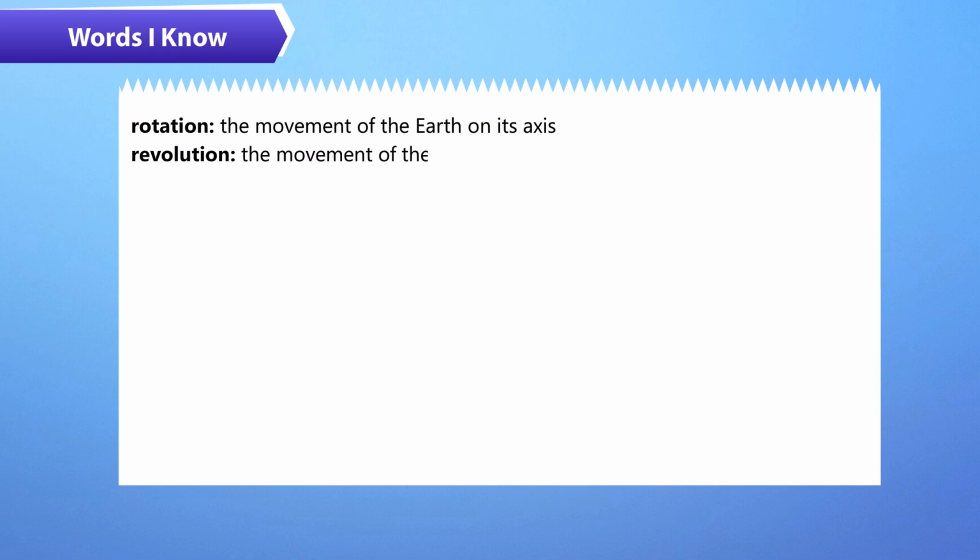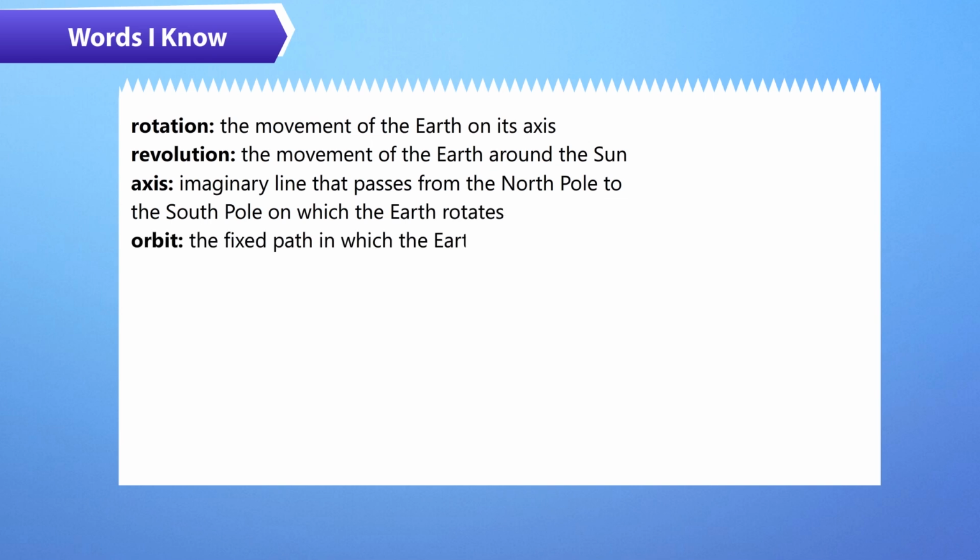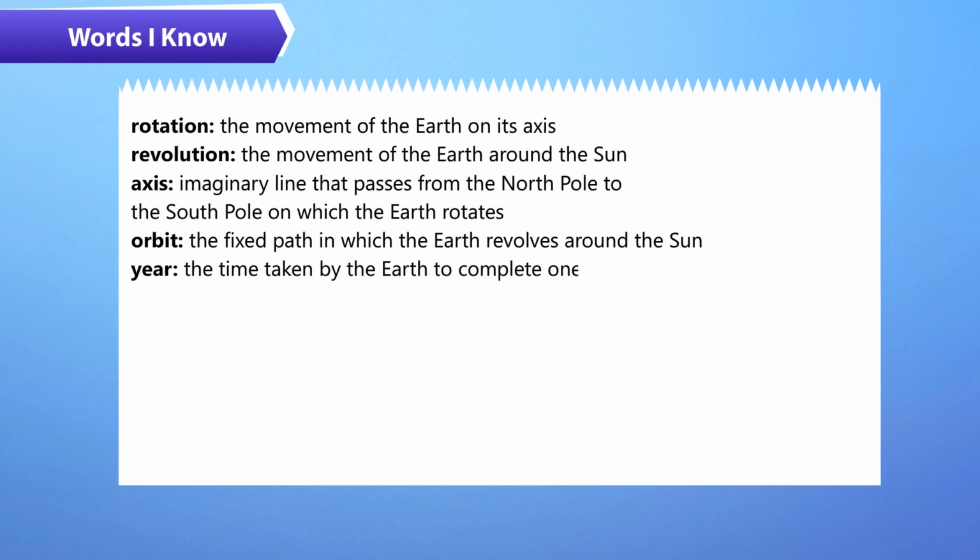Words I know. Rotation, the movement of the earth on its axis. Revolution, the movement of the earth around the sun. Axis, imaginary line that passes from the north pole to the south pole on which the earth rotates. Orbit, the fixed path in which the earth revolves around the sun. Year, the time taken by the earth to complete one full revolution. Leap year, the year with an extra day.